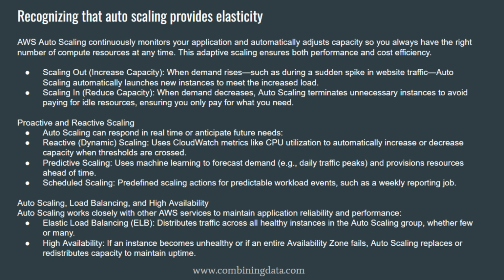Auto-scaling also improves high availability. If an instance fails, auto-scaling replaces it. If an availability zone becomes unhealthy, capacity can be redistributed. This makes applications fault-tolerant, highly available, resilient to failures.